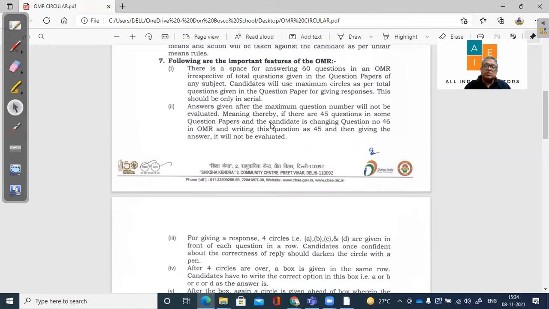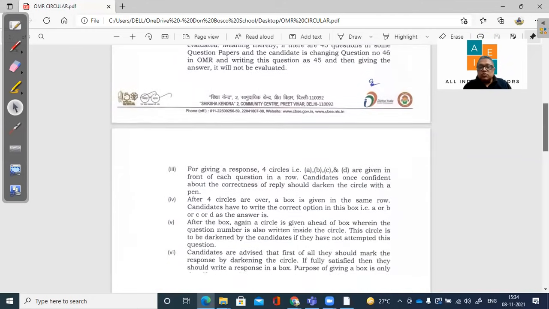Okay, please remember, it is the first 16 out of 20 or the first 20 out of 24 which will be evaluated as per the subject, right? Now, let me go to the OMR sheet.